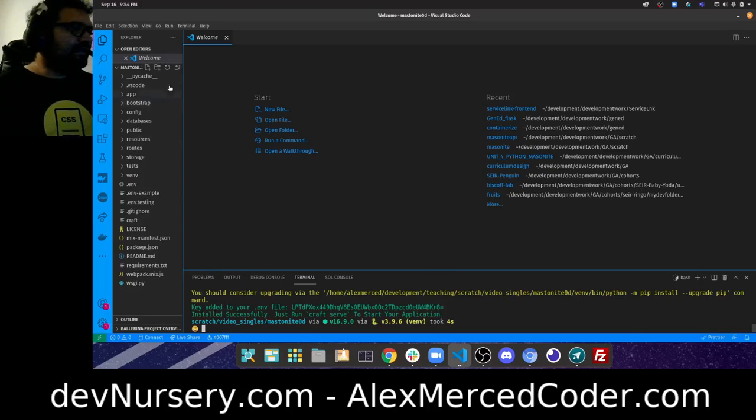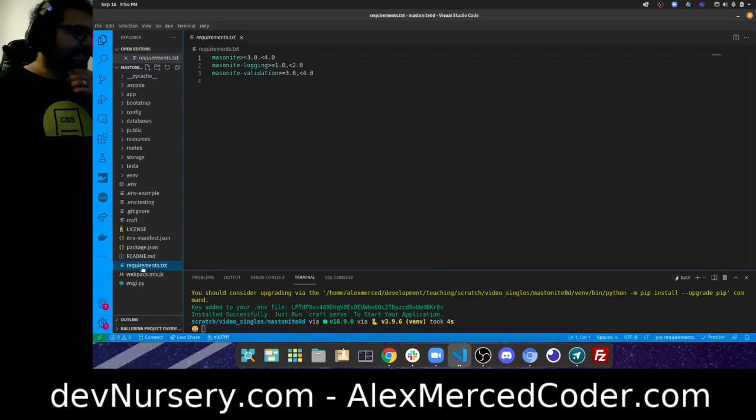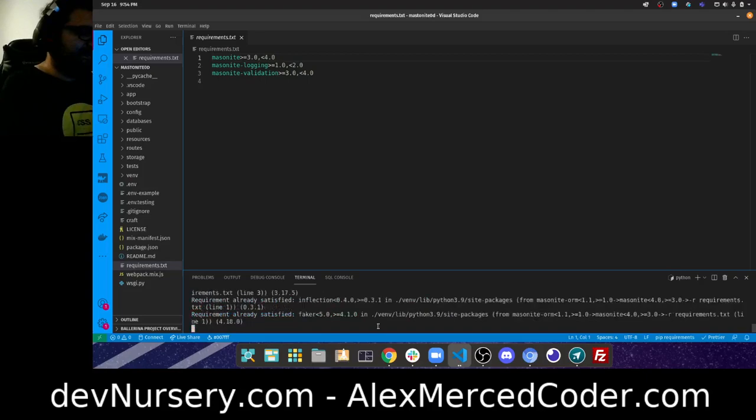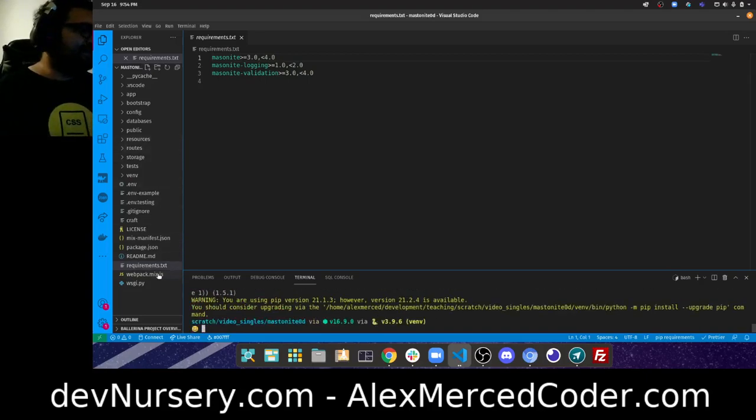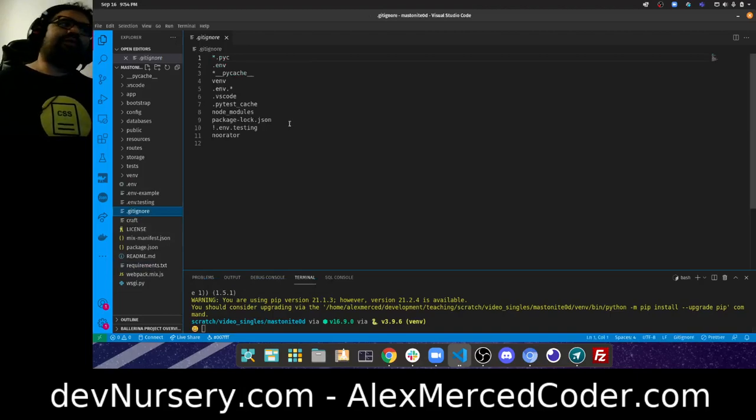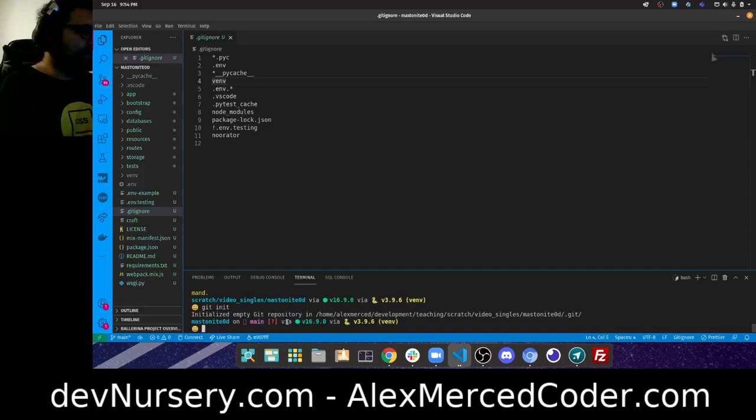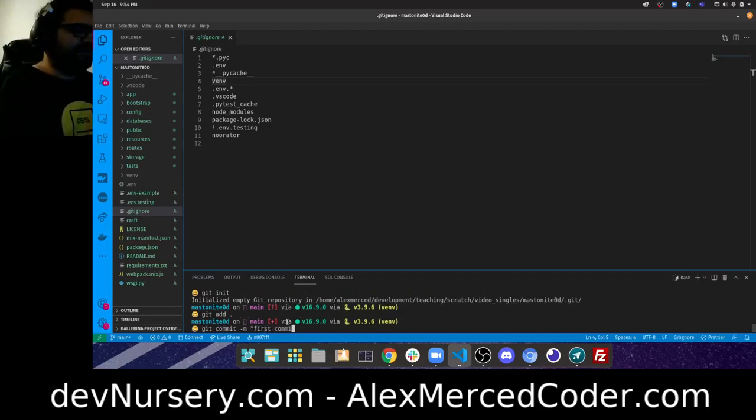Cool. So that's done. Okay, so I have my project. Now there's this requirements.txt that gets unpacked, so we want to make sure we get these other dependencies. I'm going to just do a pip install -r requirements.txt. That'll install the additional dependencies just in case. Let me just check if this .gitignore would catch my venv. Yeah, it would. Good. Because later on, actually I might as well create the git repo now. So git init. Good. Let's do a git add ., git commit -m "first commit". Just get that out of the way.